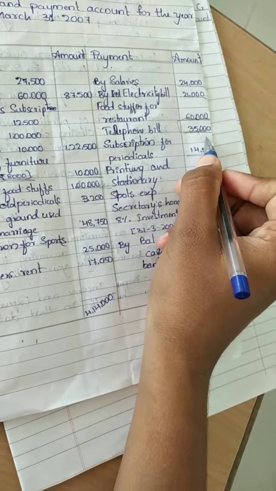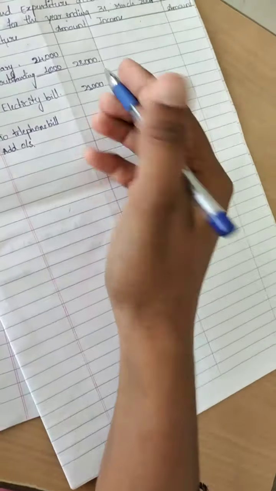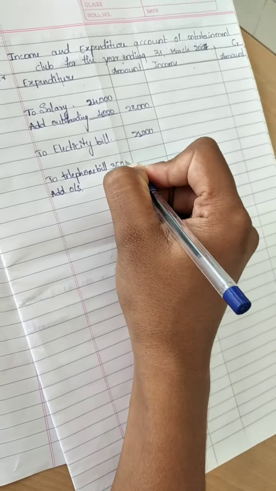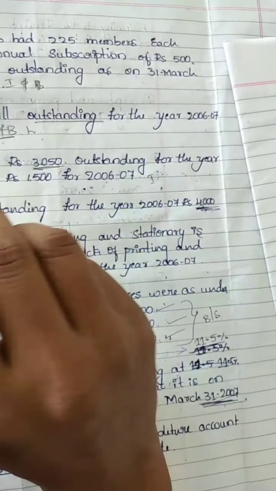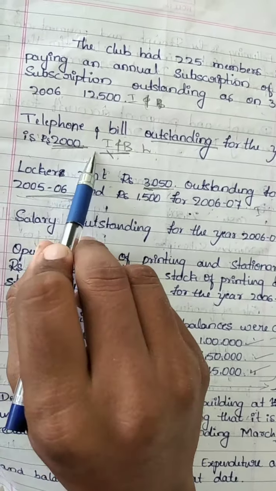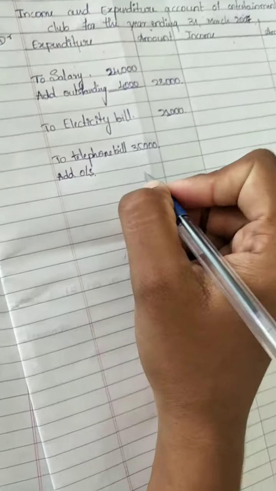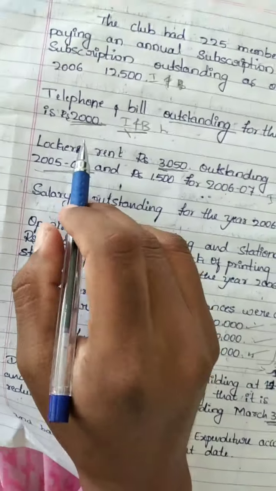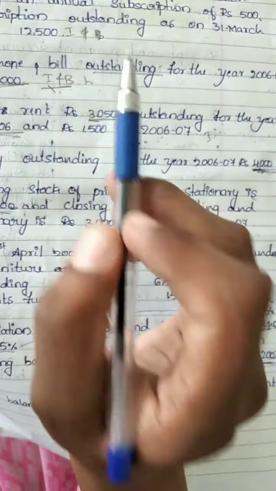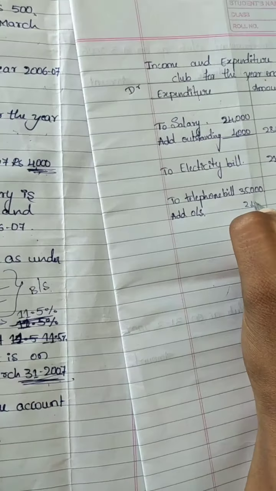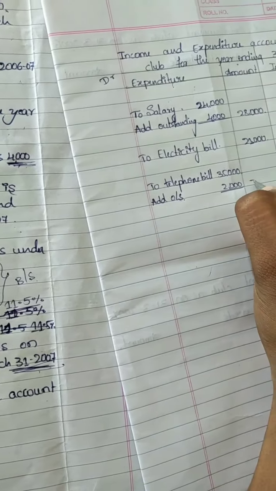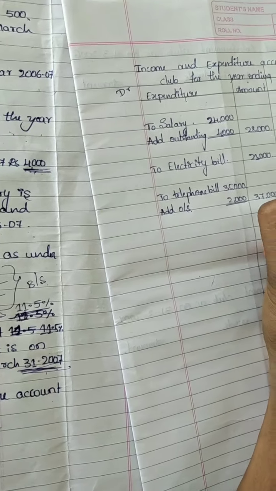The amount for telephone bill is 35,000 and outstanding is rupees 2,000. Add 2,000 to 35,000, so we will get 37,000.